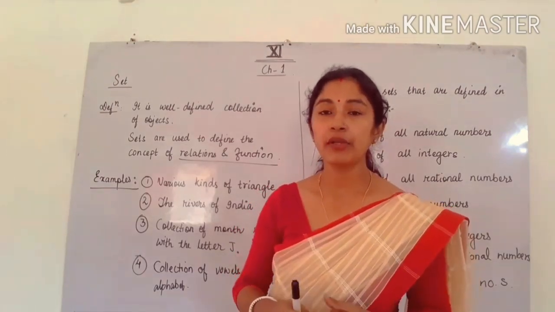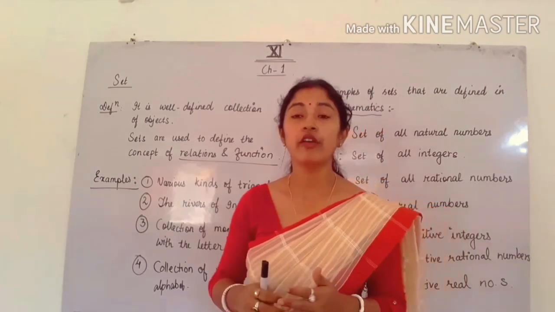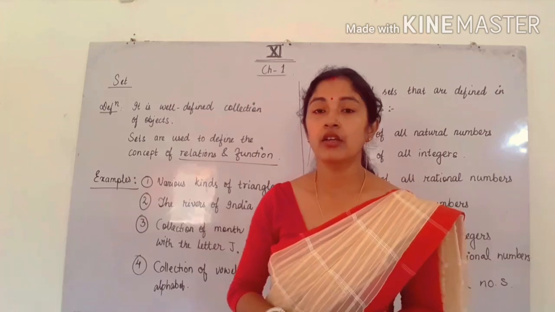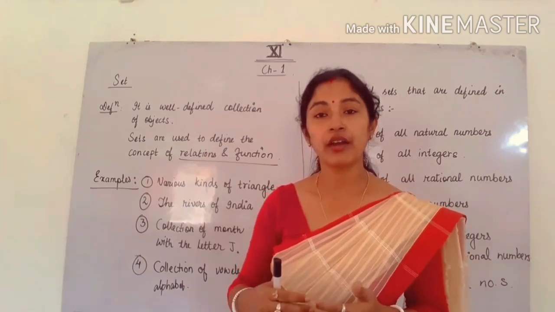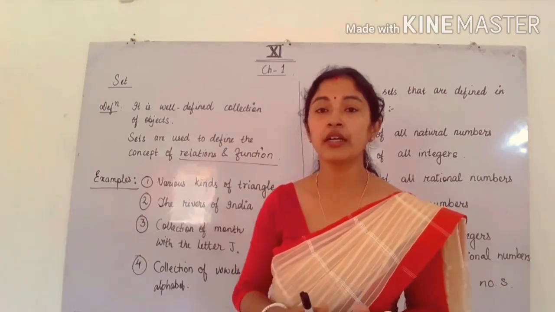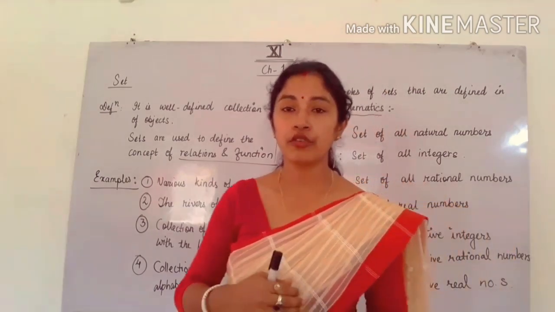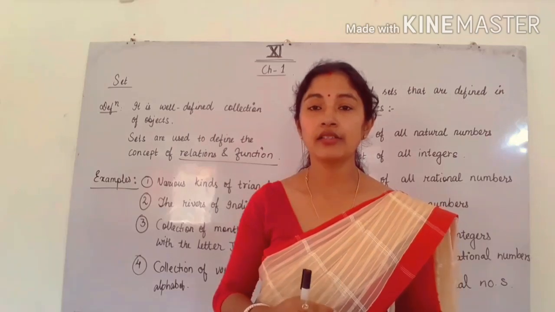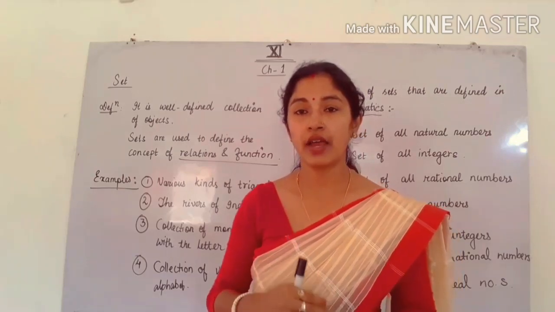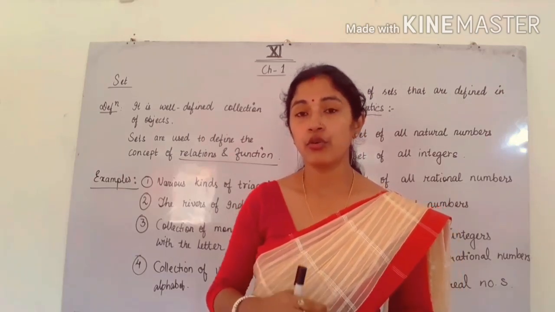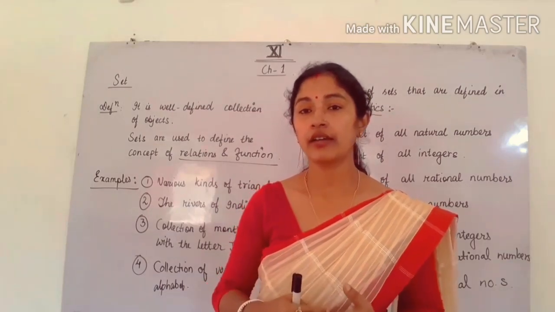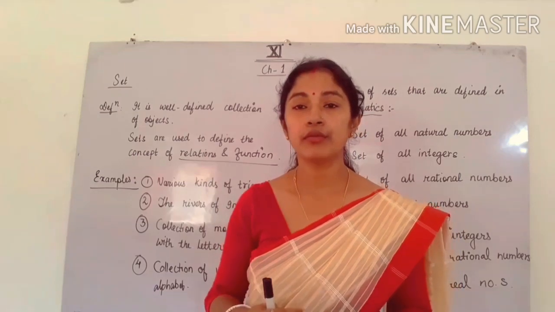Okay, for example, there are many examples. Suppose various kinds of triangles. There are many kinds of triangles, although there are different types of triangles, but the basic definition of a triangle will remain the same. That is, a triangle has 3 sides and 3 angles. So all the triangles have 3 sides and 3 angles, but there are some differences.